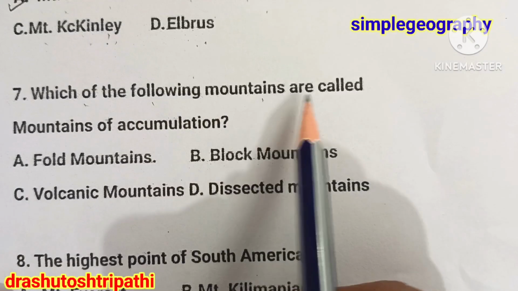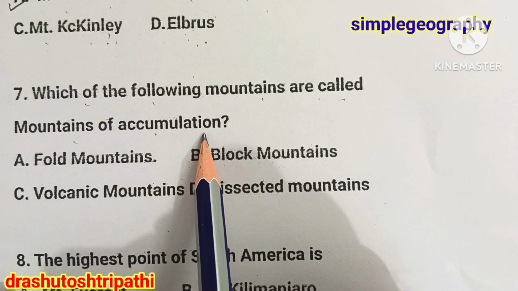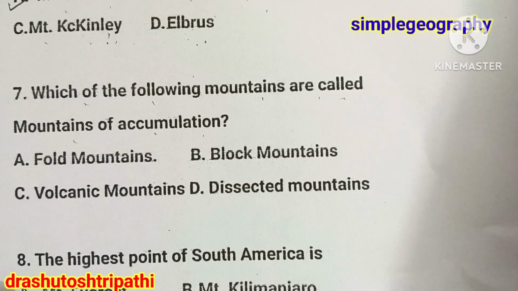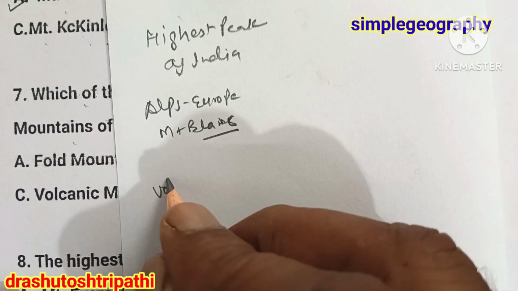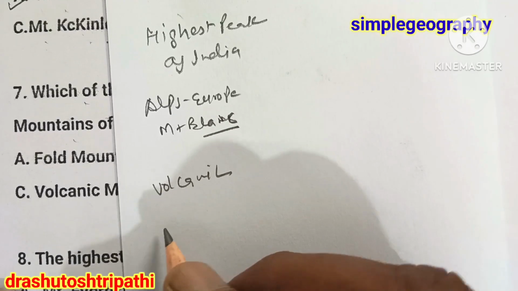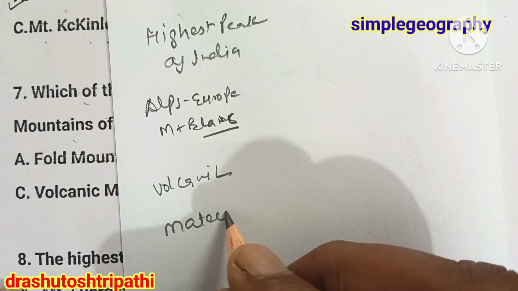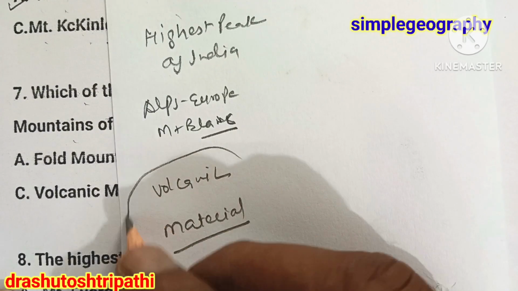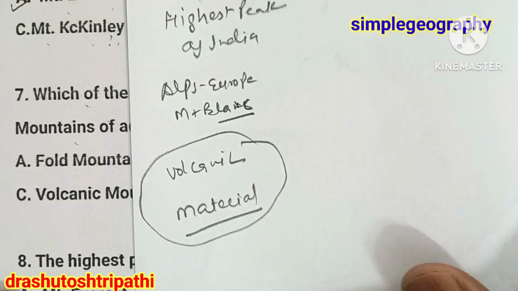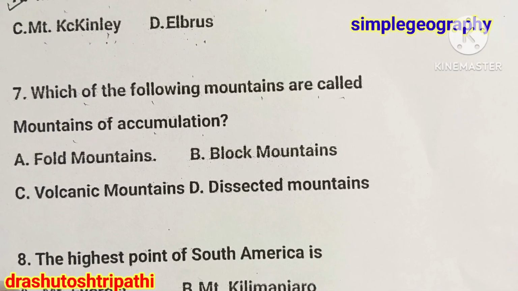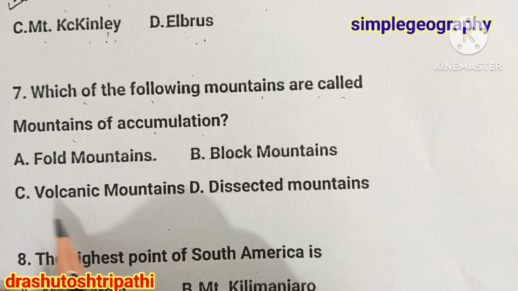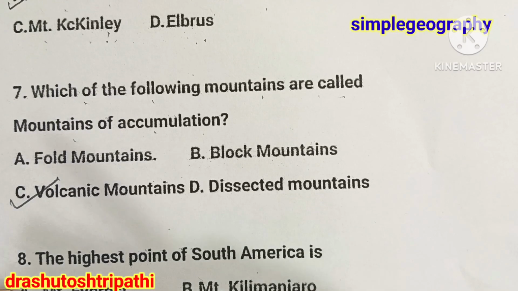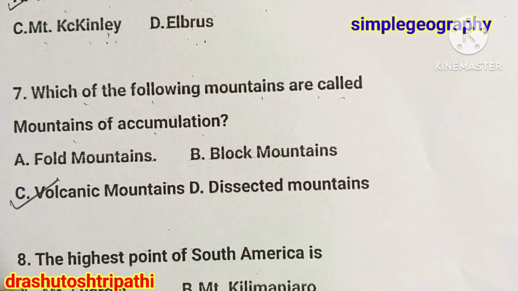Which of the following mountains are called mountains of accumulation? Mountain of accumulation means the mountain which is formed by the volcanic material. So it is formed by the deposition of the volcanic material, and that is known as the volcanic mountain of accumulation. The answer is volcanic mountain. Fujiyama and Cotopaxi are examples of this.